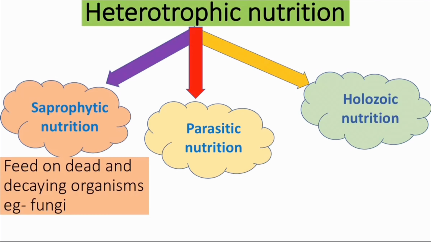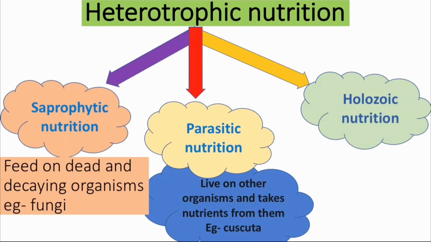Saprophytic nutrition means they feed on dead and decaying organisms. Examples: fungi, like mushrooms and all. Then bread molds. When bread decays, what will you observe? When bread gets past the expiry date, after 2-3 days, you can see some greenish colors on the top of the bread. That is these organisms, the fungi, they will feed on the dead and decaying organism. This type of nutrition is known as saprophytic nutrition.